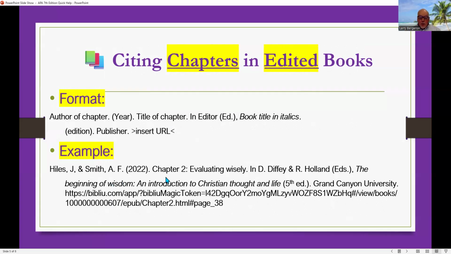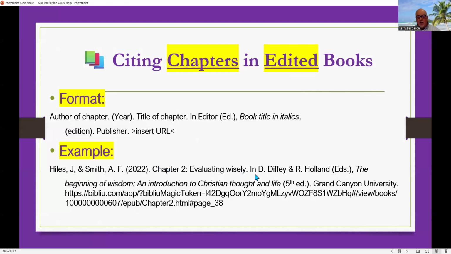Chapter 2 in The Beginning of Wisdom is called Evaluating wisely. Notice that wisely is not capitalized. So you start off with Hiles, comma, J., there should be a period, and Smith, comma, A. F., and then the date of publication is 2022. It's chapter 2, Evaluating wisely. That is not italicized.